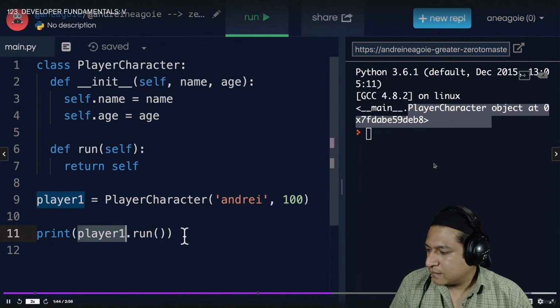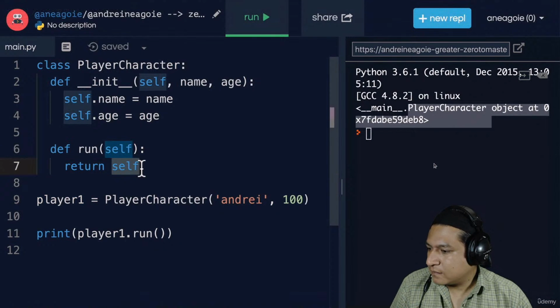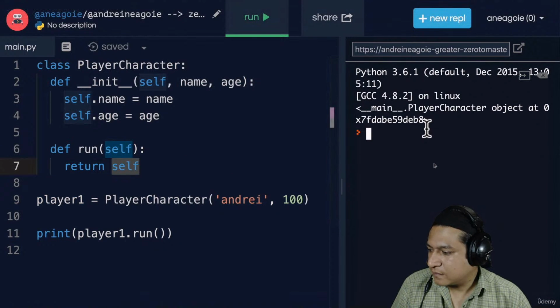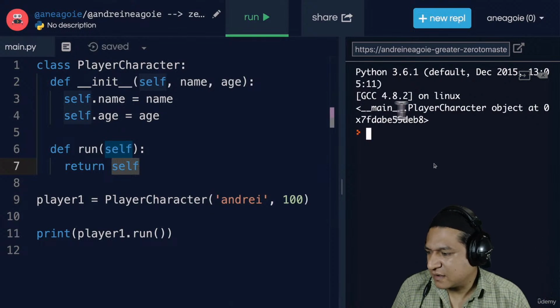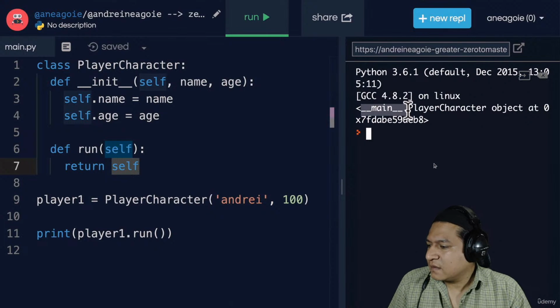Before I even run this code, I like to think in my head, what do you think is going to happen? And if there's a mismatch and I get something returned that I don't understand, well, then maybe I look into it. For example, this underscore main. I still don't really know what this is. Why is this here? I mean, it has to be there for a reason, right? And that's something that we're actually going to talk about later on in the course when we talk about modules.